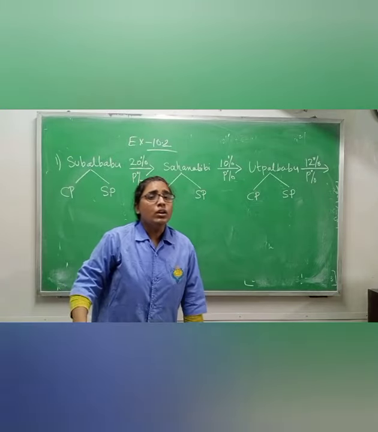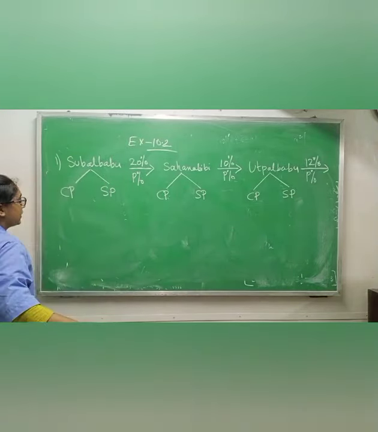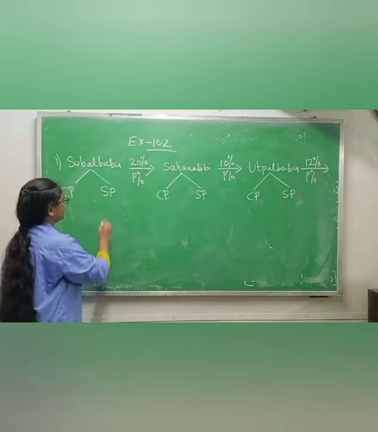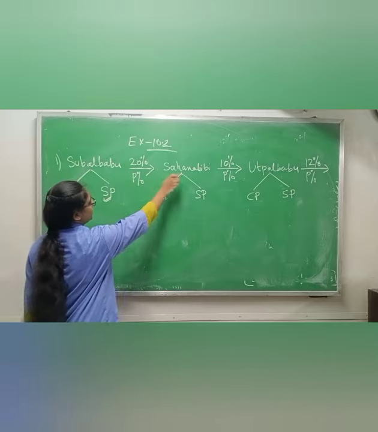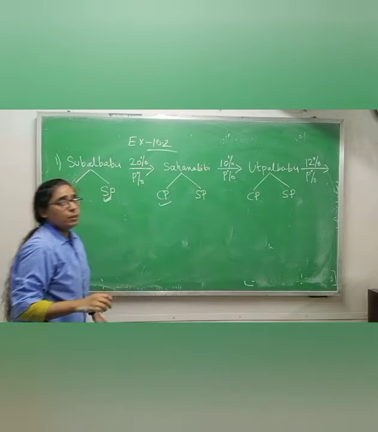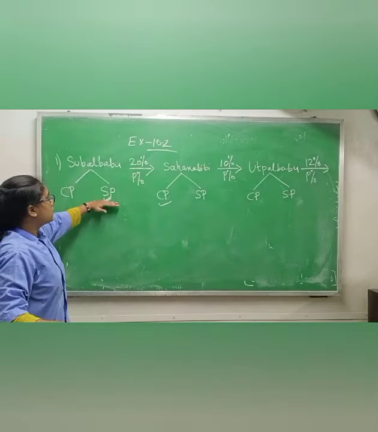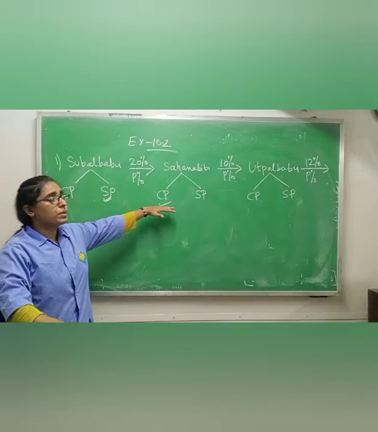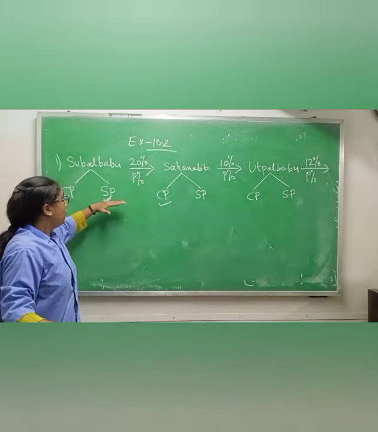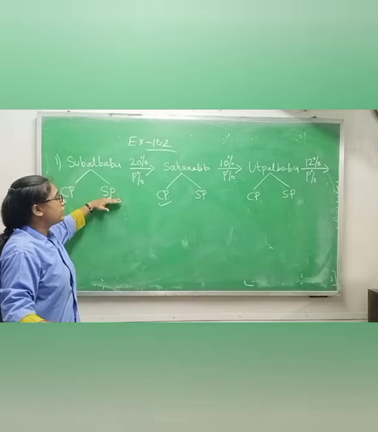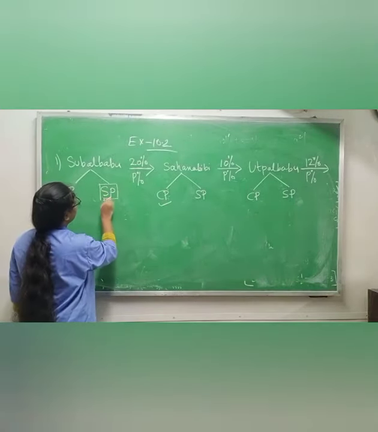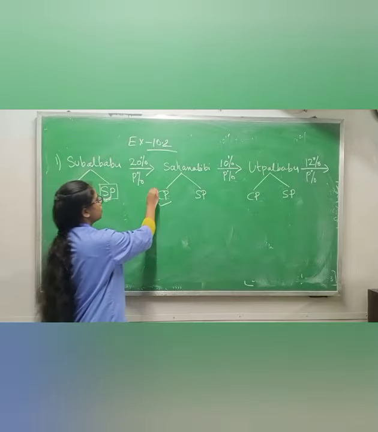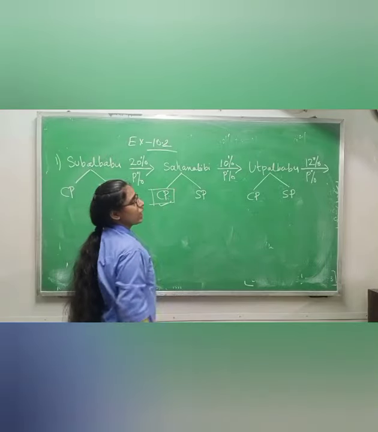Understood? Now, by seeing this straight line diagram, you can see that Subal Babu's selling price and Shahana Bibi's cost price will be the same, because whatever will be the selling price of Subal Babu, Shahana Bibi's cost price is that much. It means that the selling price of Subal Babu is equal to the cost price of Shahana Bibi.